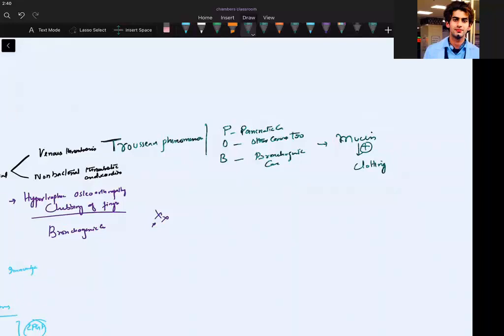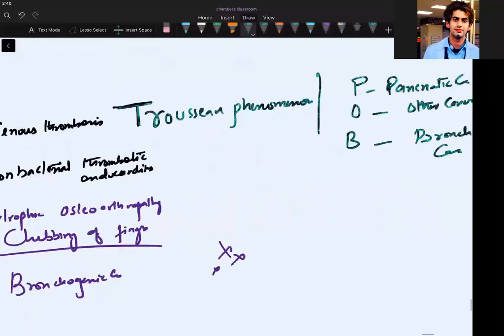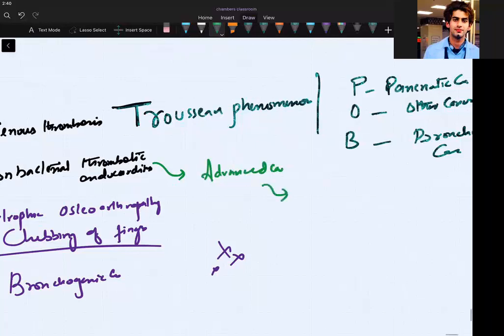Okay. What about non-bacterial thrombotic endocarditis? Non-bacterial thrombotic endocarditis. Let us choose a color like this. Yeah, we will write. It is seen in advanced cancers. And what is the reason for non-bacterial thrombotic endocarditis? It is because of hypercoagulability of the Virchow triad. There is hypercoagulability. That is the property of that blood to get coagulated. So this is the concept which you should see.